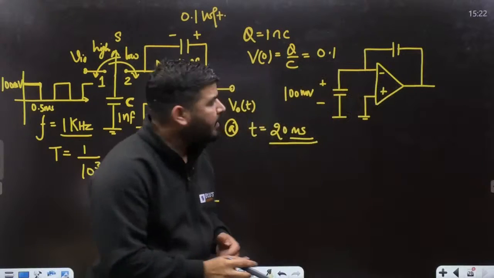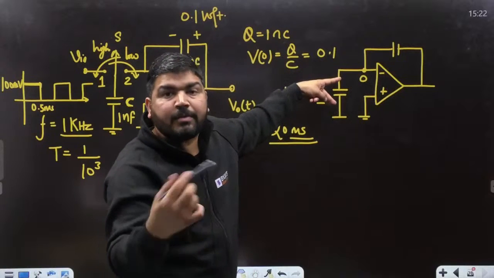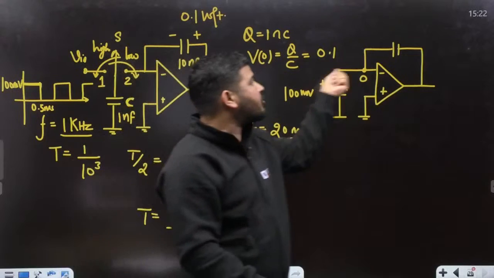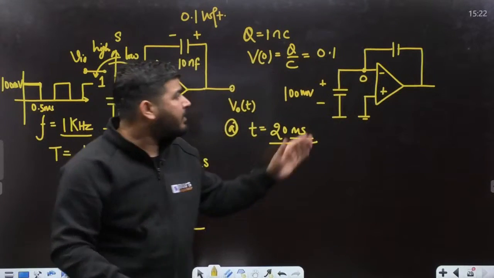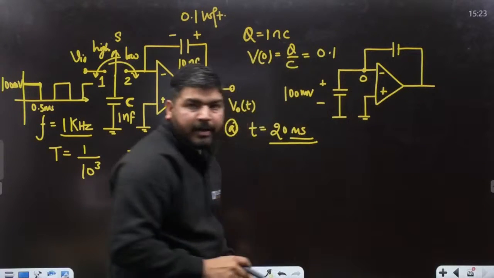Now we know that if it is 0, then this has to be 0. It means abruptly this voltage has to become 0. If the voltage of the capacitor is abruptly changing, then the current has to be impulsive. Now what will be the current? Can you tell me the current value? Let's try to calculate the current value.